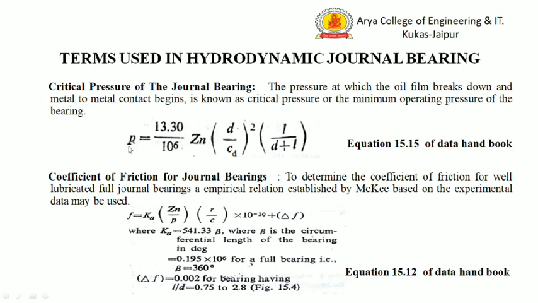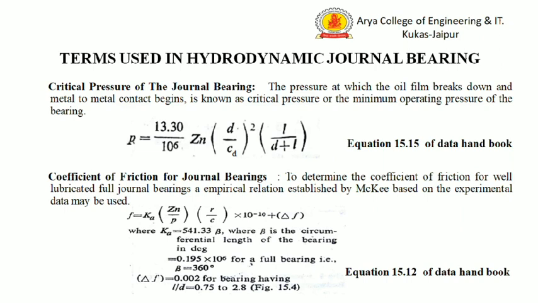This is the equation of the critical pressure: 13.3 divided by 10⁶ times ZN d by Cd square times L by d plus L. Here Cd is the diametral clearance, Z is the absolute viscosity, and small n is the RPS, revolutions per second.